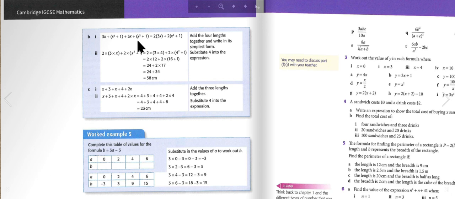So if x equals 4, then we have this expression. Now substitute 4 into that expression, which is 2 times open bracket 3 times 4 close bracket plus 2 times open bracket 4 squared plus 1 close bracket.